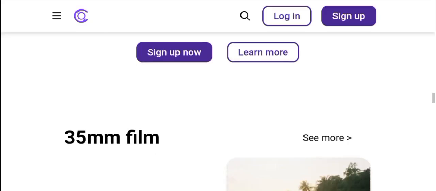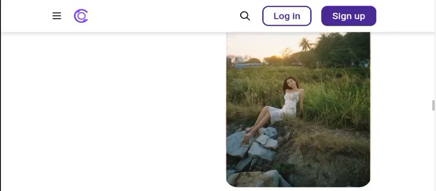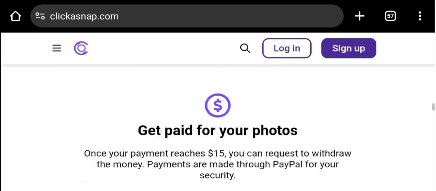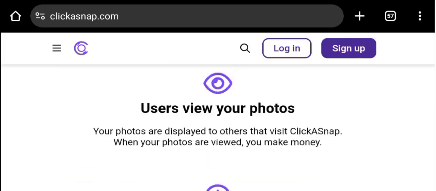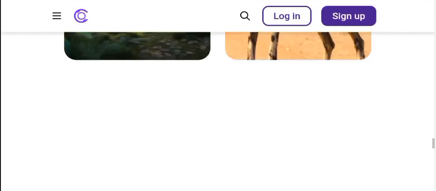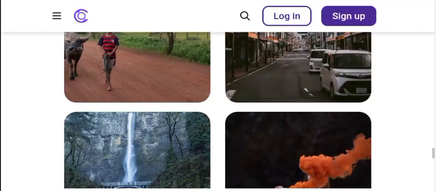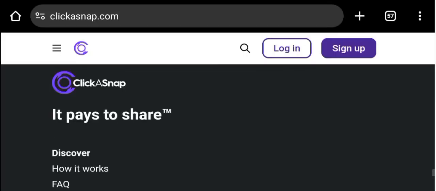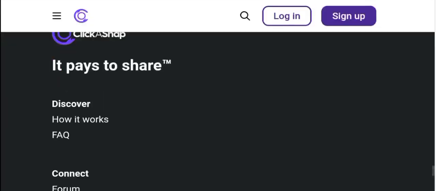Now these are all images that are displayed on this platform, and I can decide to click on them. For any image I click here to view, the owner makes money. You can see here, for any image I click to view, the owner makes at least $0.5 to $1 whenever you click and view any images. So what you just have to do is go to the browser of your choice, Google Chrome, and dial in this keyword known as CampusHutzle, and you'll be taken to this interface. To know more about them, you can go to their how it works and FAQ, and you get to know more about them.